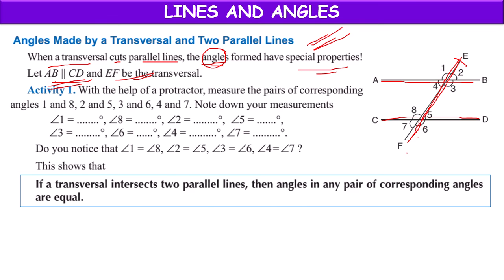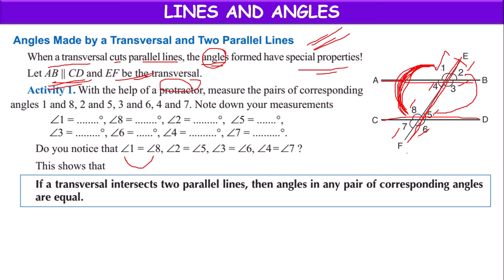With the help of a protractor, if we measure the pair of corresponding angles, or all the angles 1, 2, 3, 4, 5, 6, 7, 8, and note them down, we observe that angle 1 equals angle 8. 1 and 8 are corresponding angles, lying on the same side of the transversal, above the transversal.